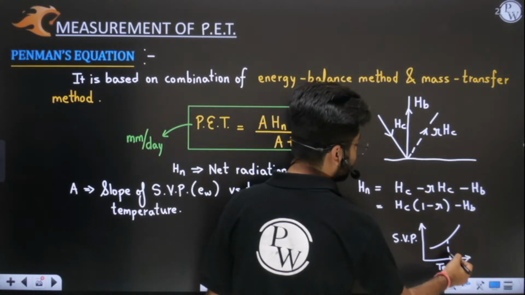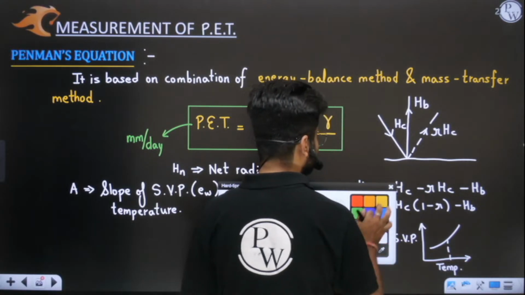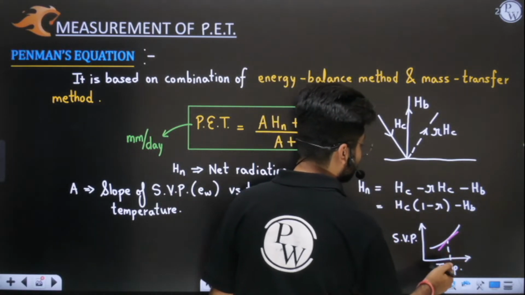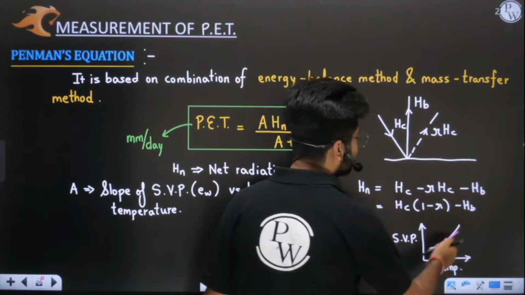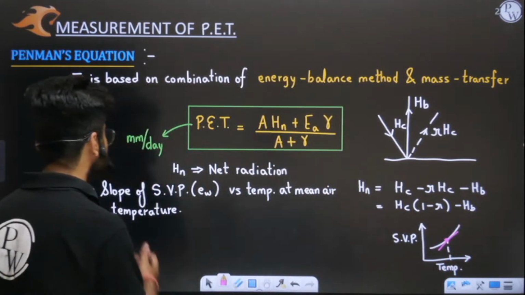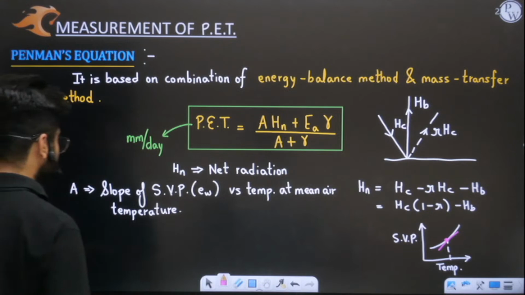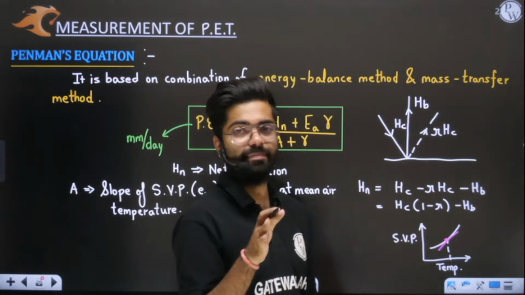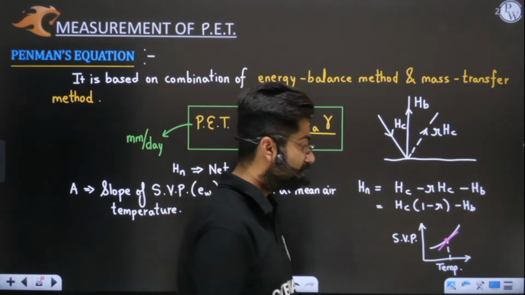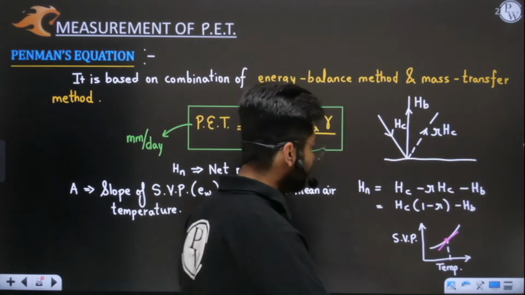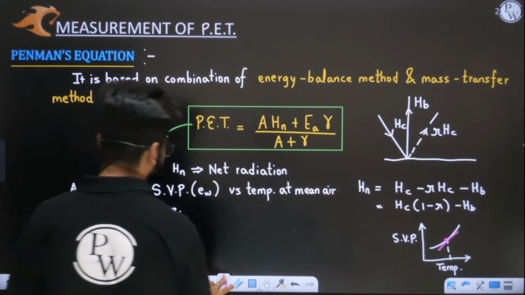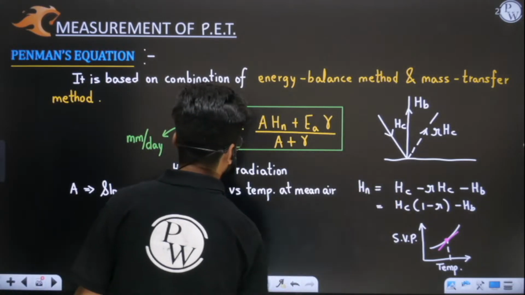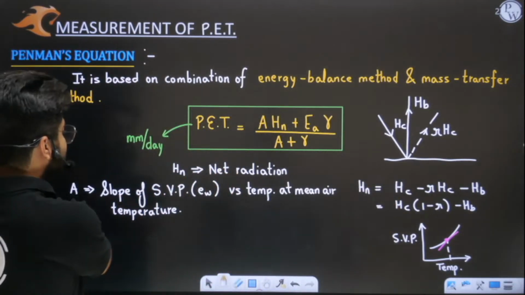At 30 degrees Celsius, I will take the slope of this graph, which is A. A is the slope of the saturation vapor pressure versus temperature curve at that point. Perfect, clear. So this is net radiation, this is slope of saturation vapor pressure.